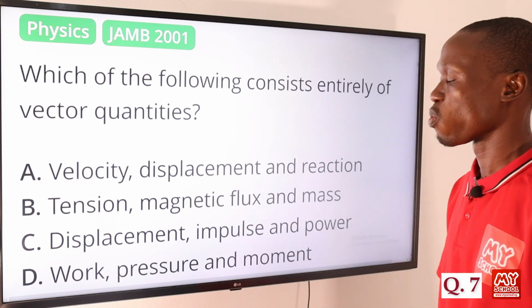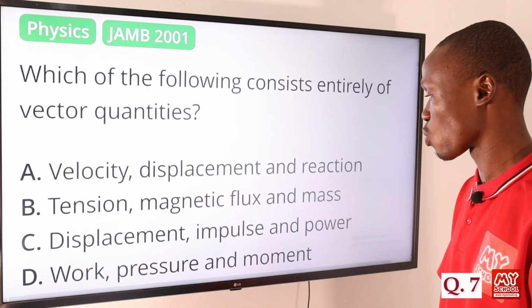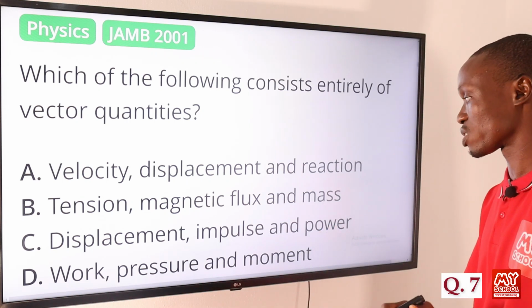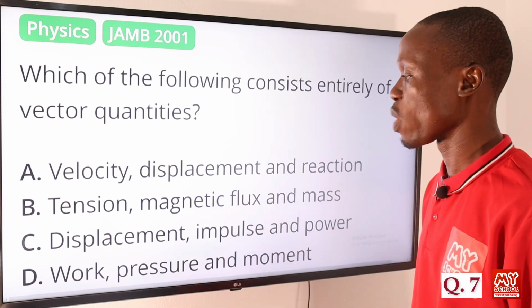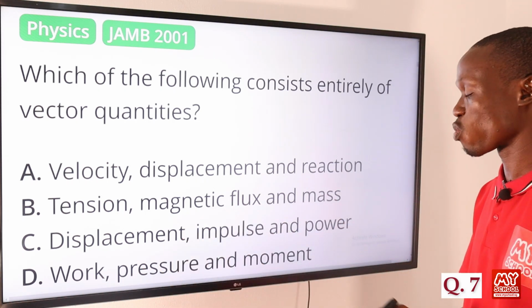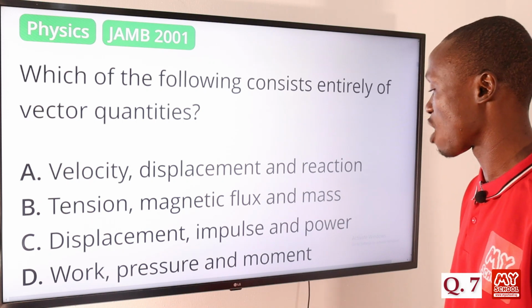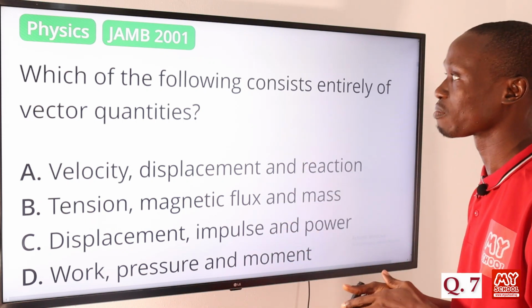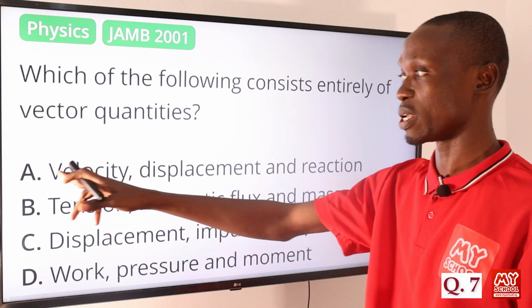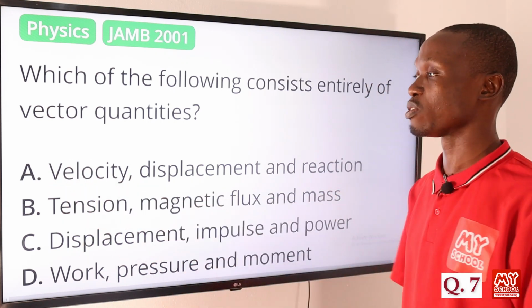Option C, we have displacement, which is a vector quantity. We have impulse, which is a vector quantity, and we have power, which is a scalar quantity. Then option D, we have work, which is a scalar quantity, pressure, a scalar quantity, and moment, a vector quantity. So the option that consists entirely of vector quantities is option A. So option A is the correct answer to this question. Question 8.